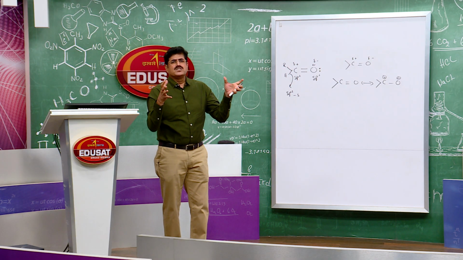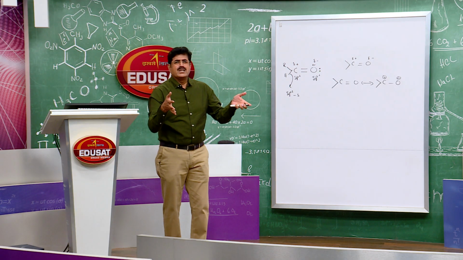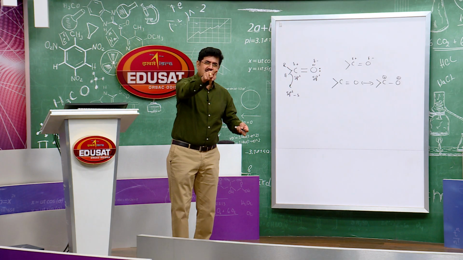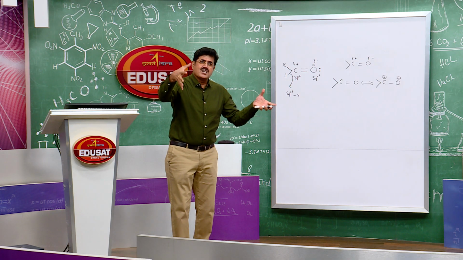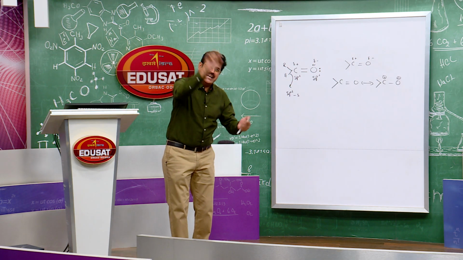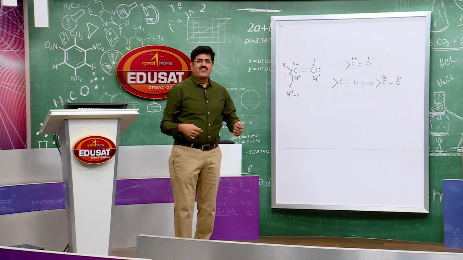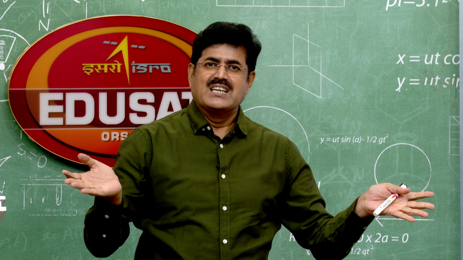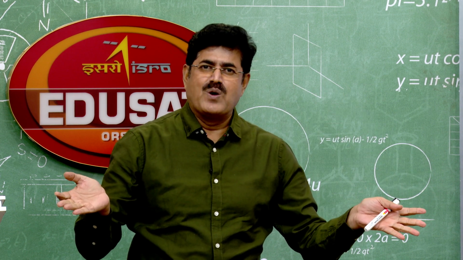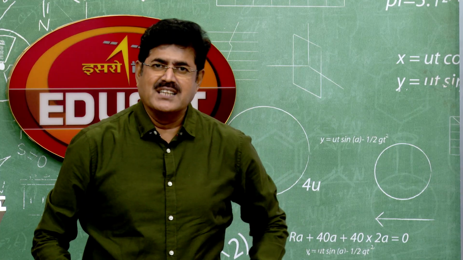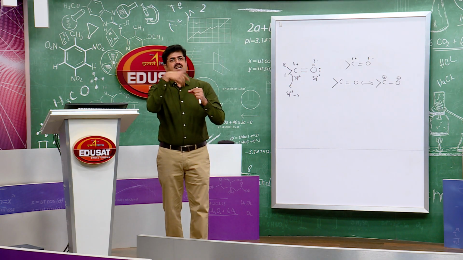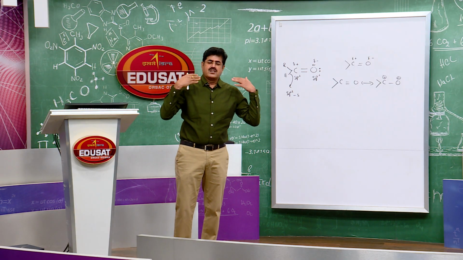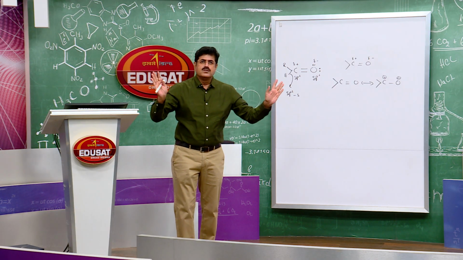The bulky nature of the two alkyl groups in ketone hinders the approach of the nucleophile. Is that clear, students? Bulky nature of the alkyl group hinders the approach of the nucleophile. So rate of reaction decreases. Ketones are less reactive towards nucleophile because of this reason. It can also be explained in different ways. I have already shown you the mechanism.